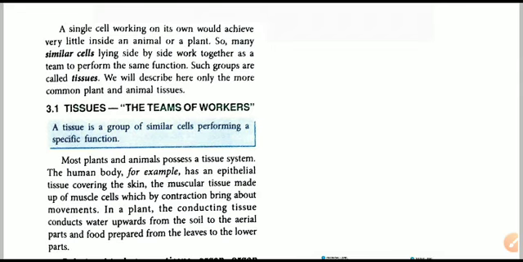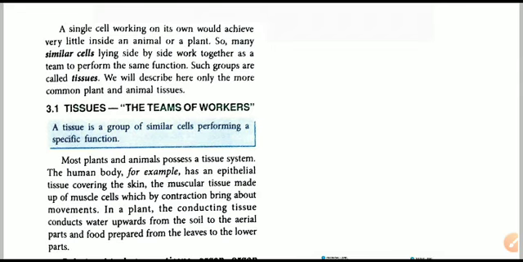So after the basic understanding of the cell, we will now develop that to the next level, that is the tissues. The cell on its own is a basic unit of life, as we studied in chapter 2. It has various organelles, all having their own functions.